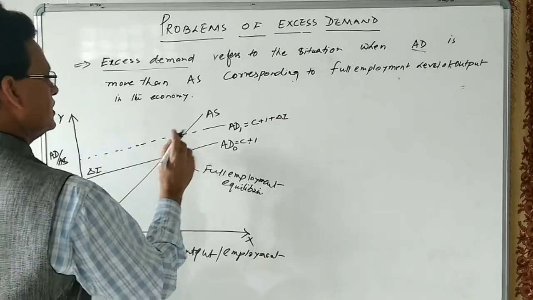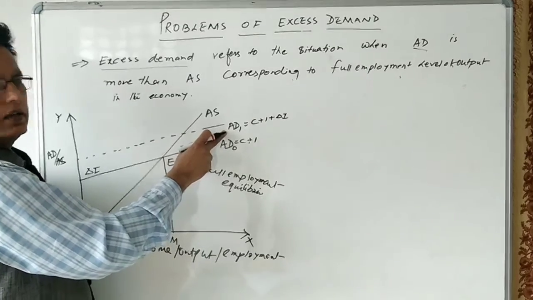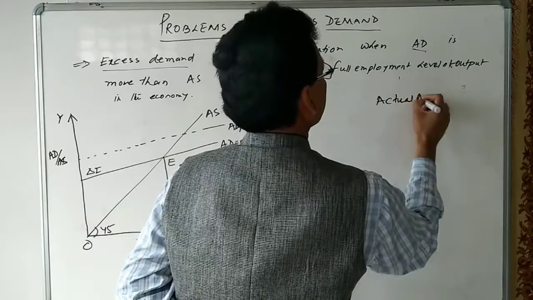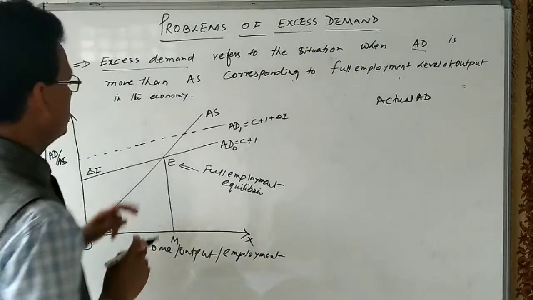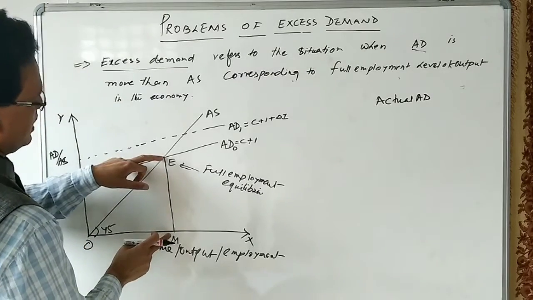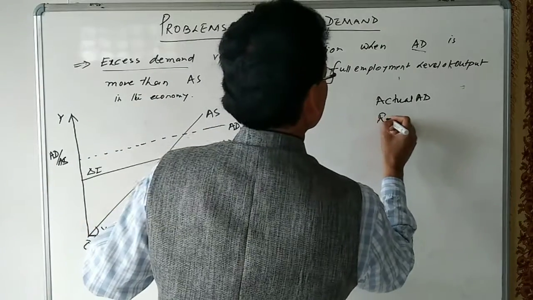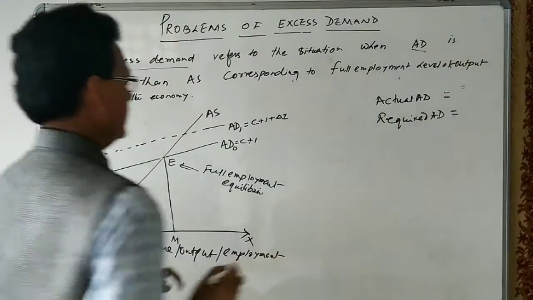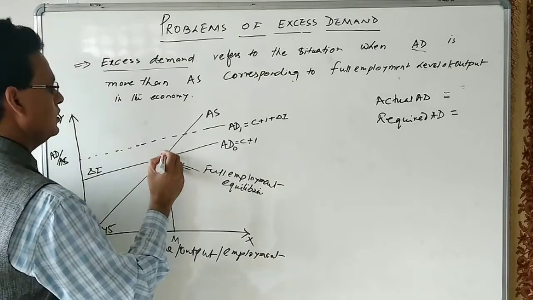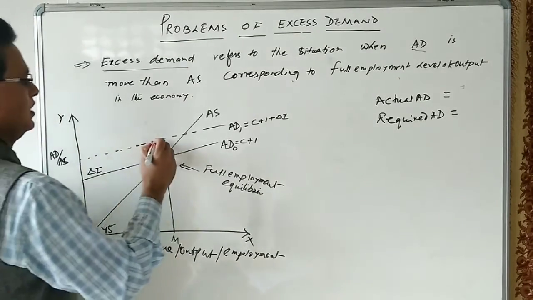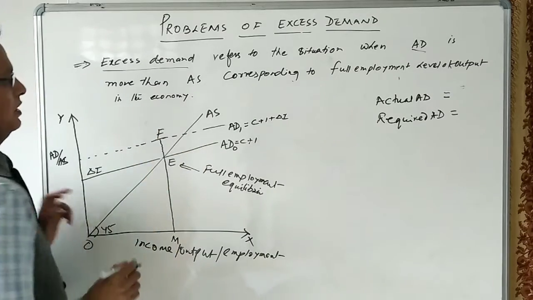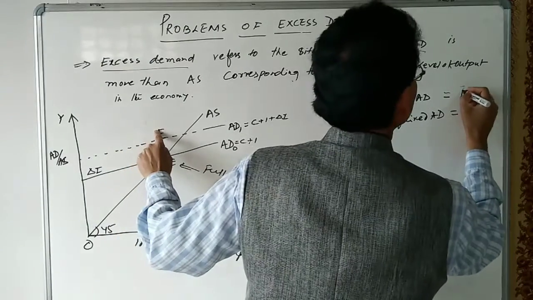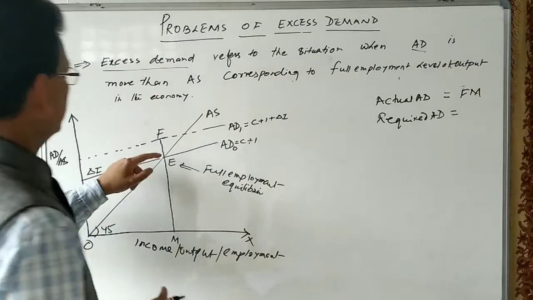So corresponding to this, AD1 is the actual aggregate demand, and this is the required aggregate demand. So let us see what is actual aggregate demand and what is required aggregate demand. For actual aggregate demand, we can draw a line. Suppose we give the name F. So actual aggregate demand is FM, and required aggregate demand is EM.